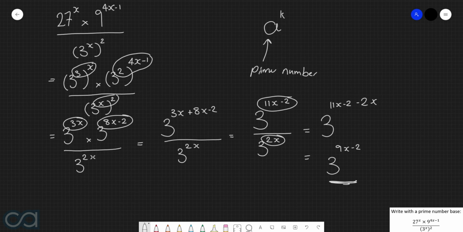So we know that this is going to be our final answer, since this number here is a prime number base, and we've got it in the form of that prime number to the power of something. In this case, 9x minus 2.